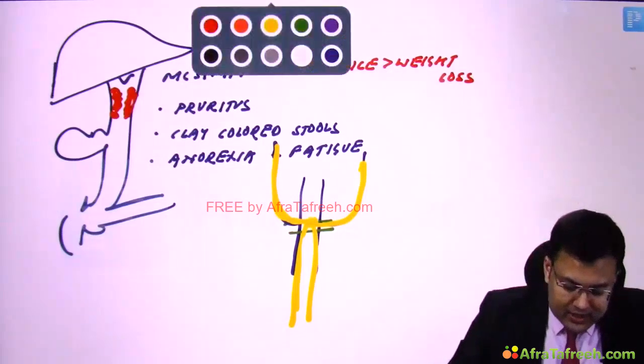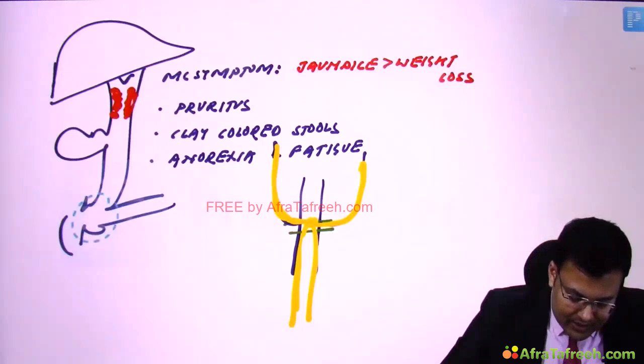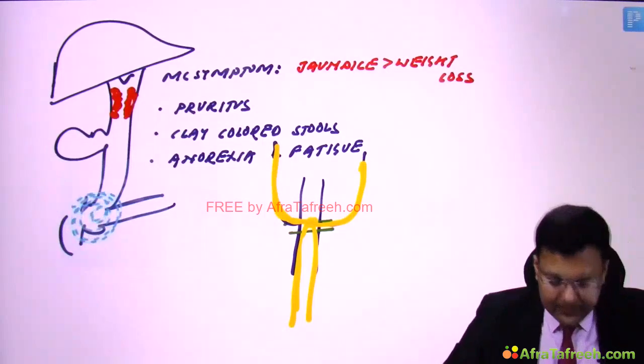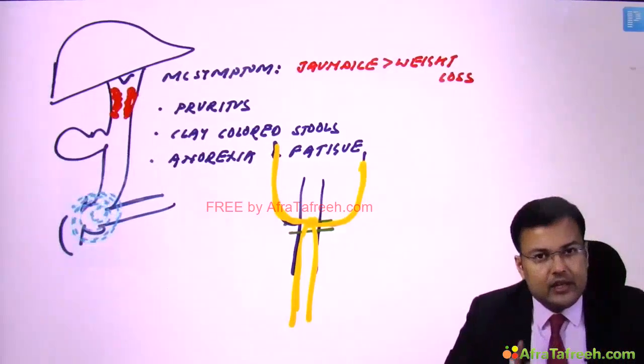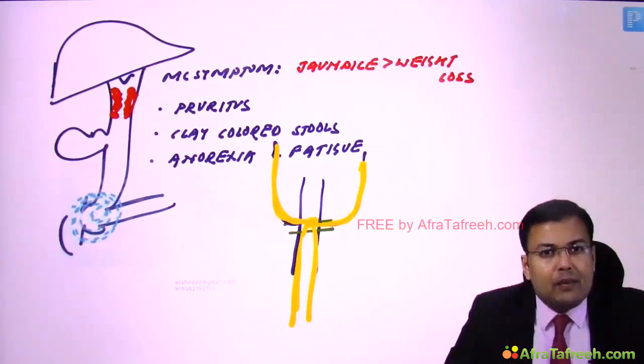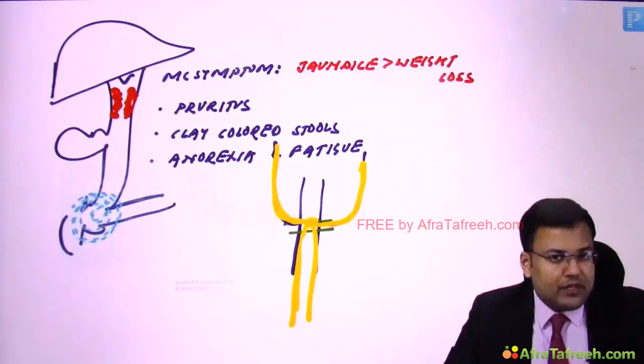So here you notice that if a patient is having periampullary carcinoma, in this case the proximal part will be distended, and in that case you are going to find a palpable gallbladder. So what's the name of this law? This is Courvoisier's law. So what is Courvoisier's law?